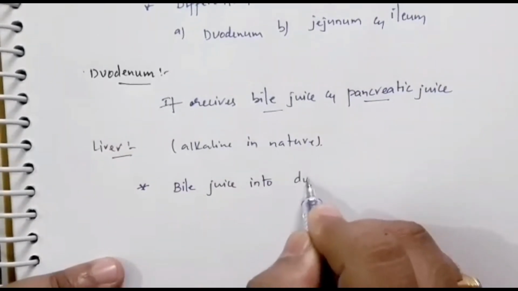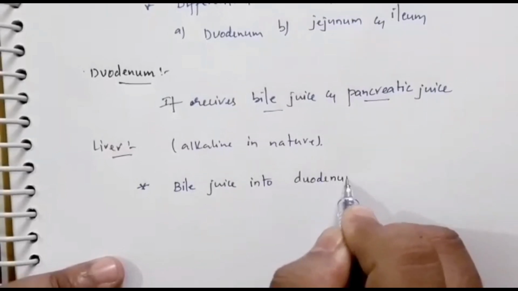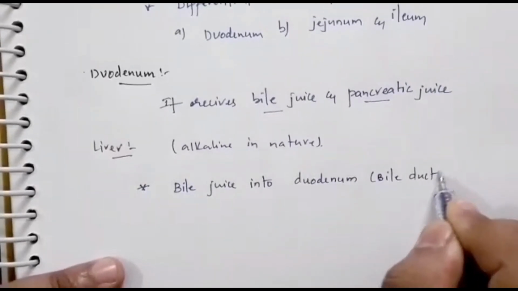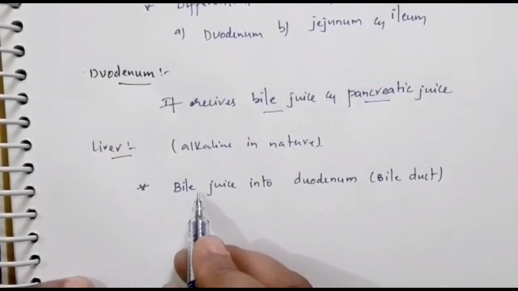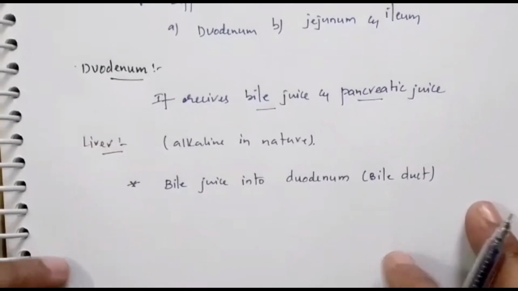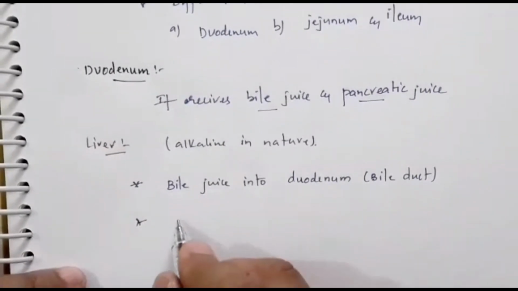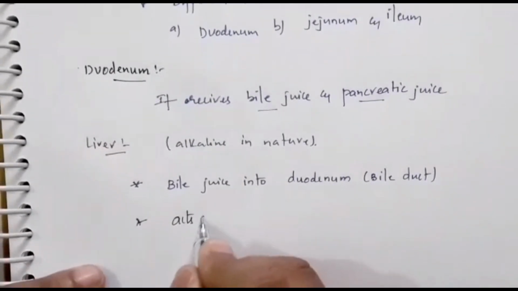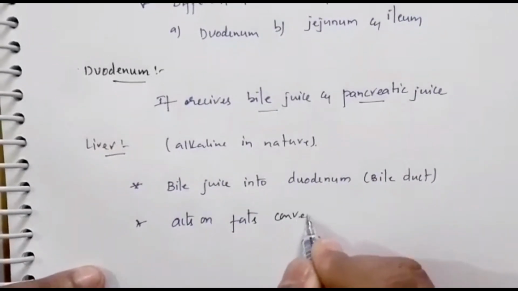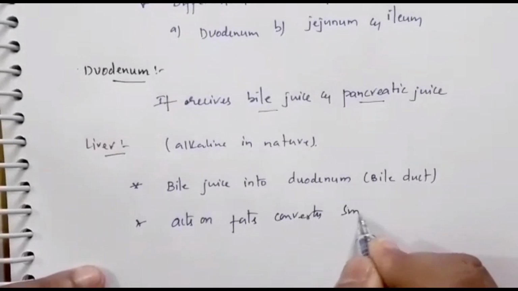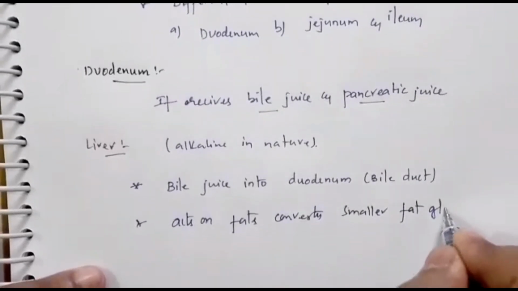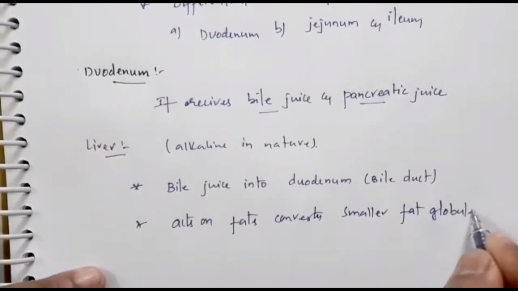into the duodenum with the help of an opening called the bile duct. With the help of the bile duct, it transports bile juice into the duodenum. So what is the function of this bile juice? Bile juice acts on fats. It converts them to smaller fat globules, which is very important.